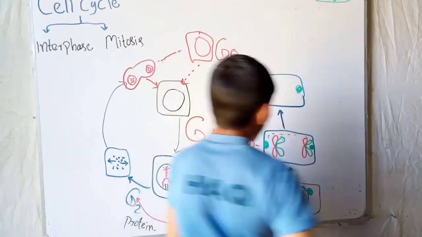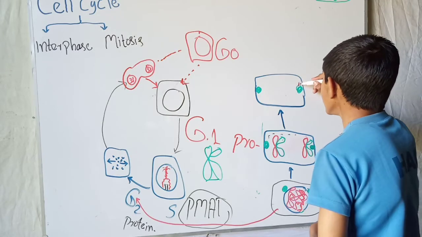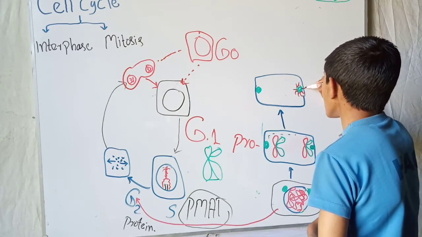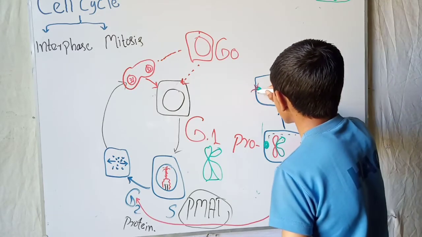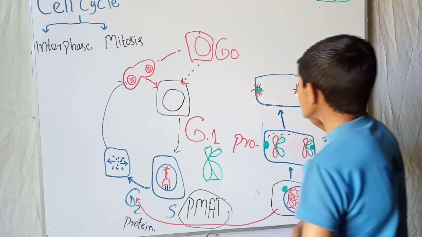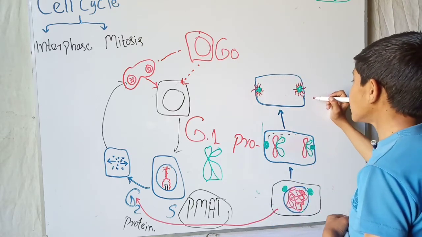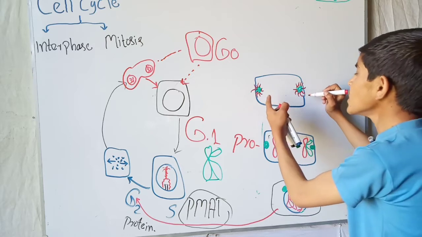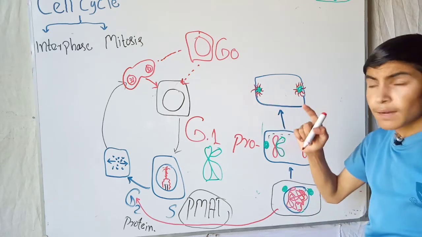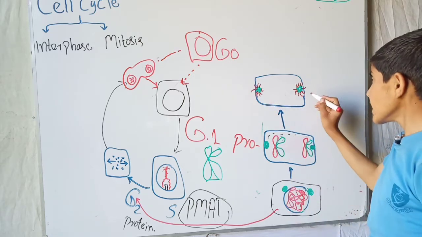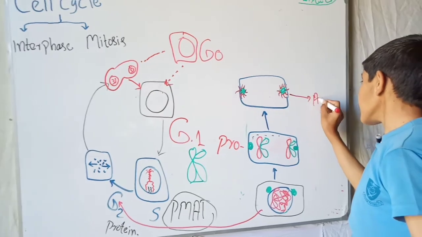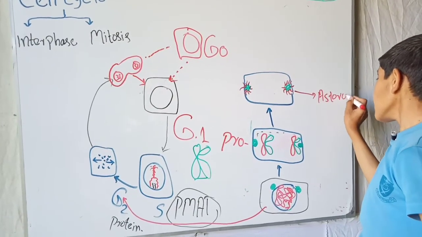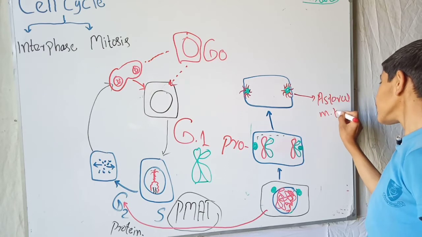Now these centrioles produce three types of spindle fiber. As you can see, these small spindle fibers are called astral spindle fibers, or astral microtubules.